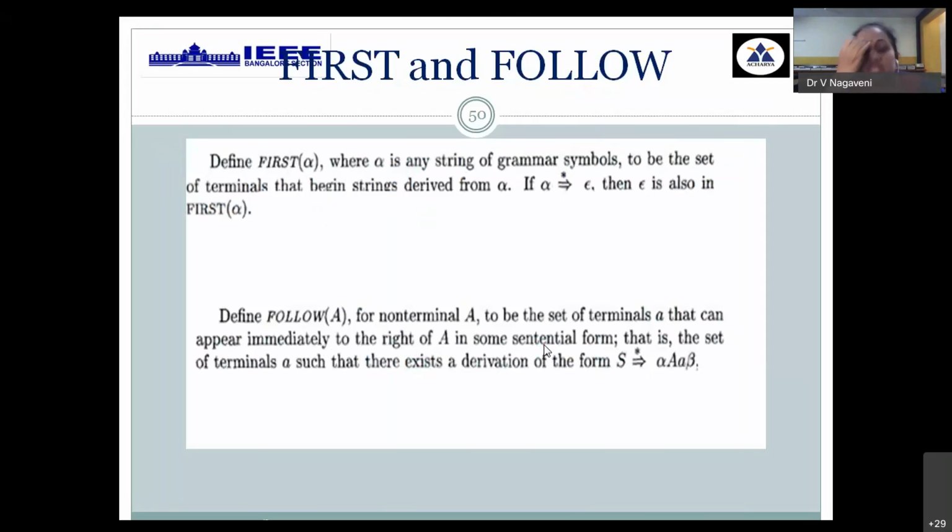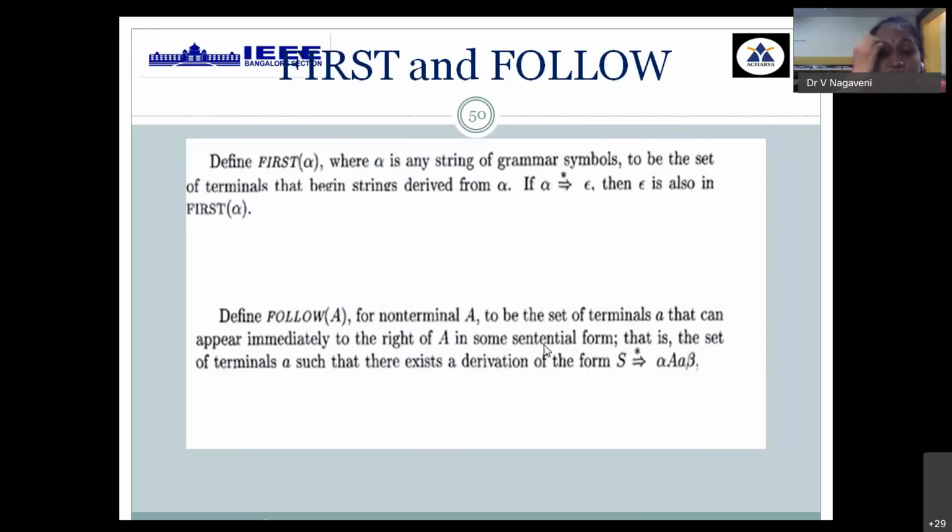This is an important concept. Recursive descent parsing is a simple concept. Then, when you go for the next approach called LL1 parsing or predictive parsing, it makes use of two important functions which have to be understood. They are called the first function and the follow function. First function says that you have to find the result for all the variables of your grammar.